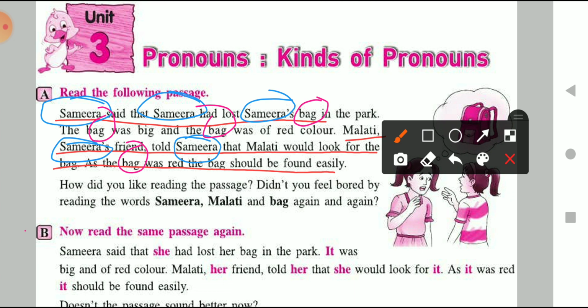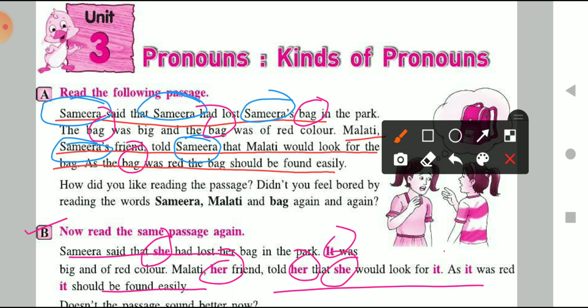Now let's move on to the B part. Let's read this particular part and understand why we use pronouns. Samira said that she had lost her bag in the park. It was big and red color. Malti, her friend, told her that she would look for it, as it was red, it should be found easily. Here you can see that the highlighted parts are all pronouns, and pronouns are used instead of using nouns.